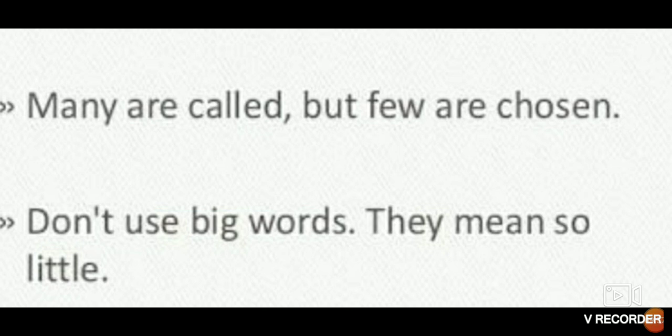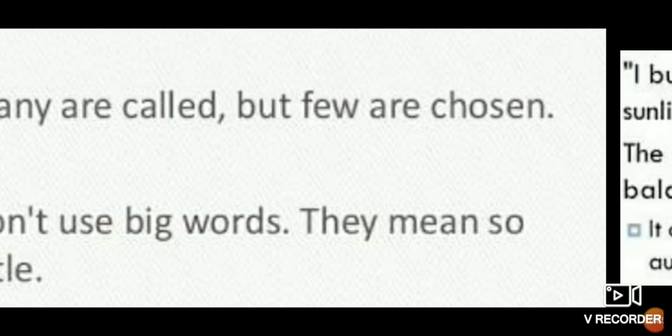Don't use big words, they mean so little. So again here, don't use big words, they mean little. Two contradictory ideas are put together. I burn and I freeze. Her character is white as sunlight, black as midnight.